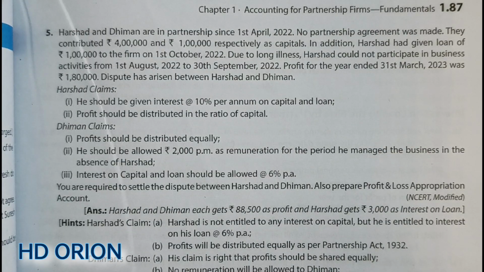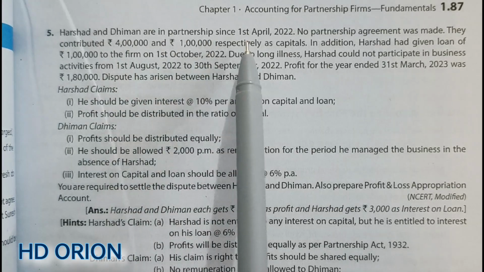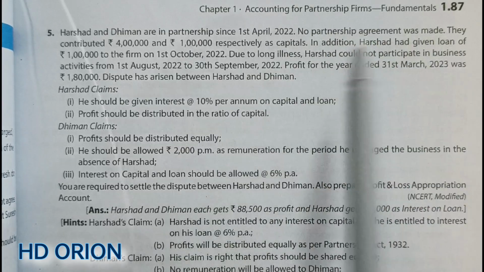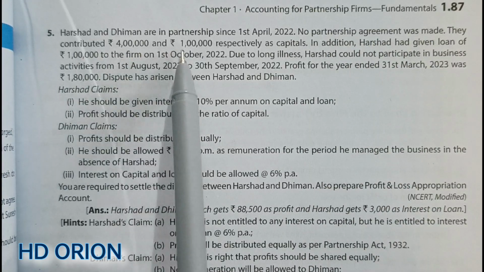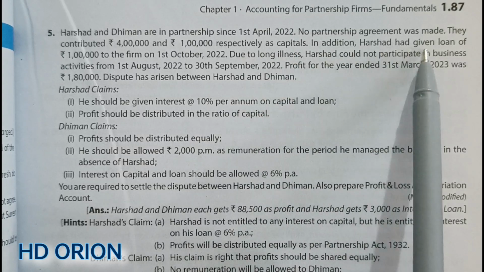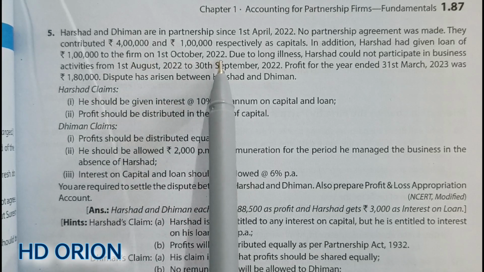Now let us see question number 5. Harshad and Dhiman are in partnership since 1st April 2022. No partnership agreement was made. They contributed rupees 4 lakh and rupees 1 lakh respectively as capitals. In addition, Harshad has given a loan of rupees 1 lakh to the firm on 1st October 2022.